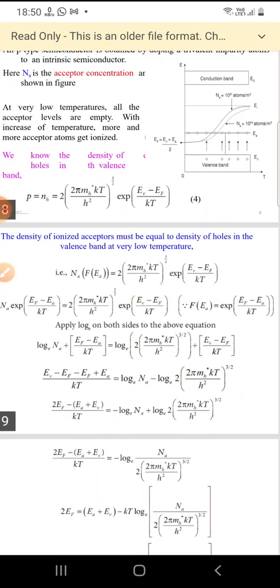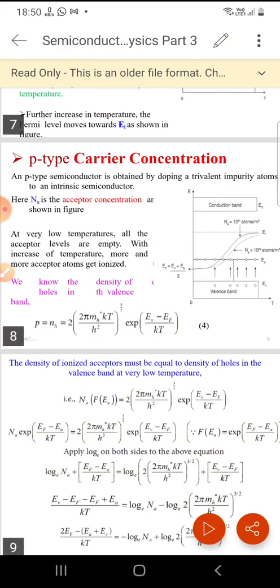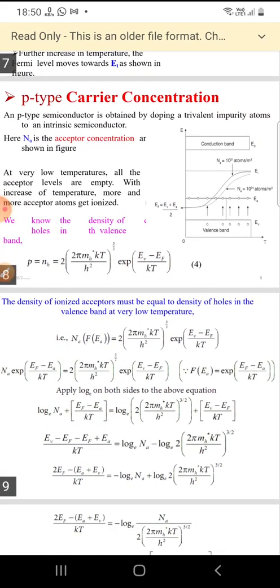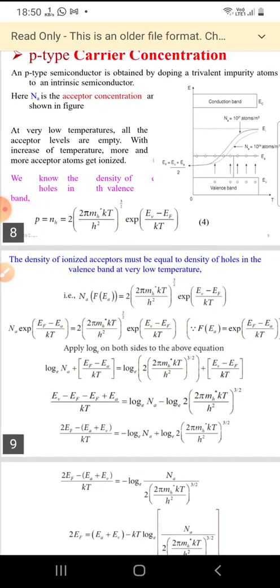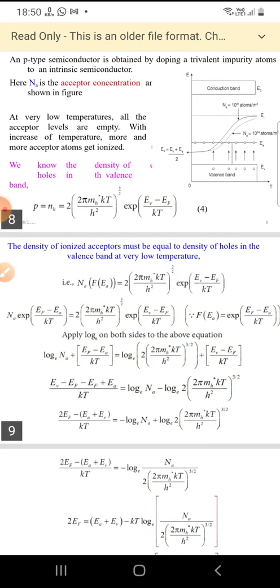Now we'll discuss p-type carrier concentrations. A p-type semiconductor is obtained by doping trivalent impurity atoms into the intrinsic semiconductor. And from the figure we know that Na is the acceptor concentration and Ea is the acceptor energy level. At low temperature all the acceptor levels are empty. With the increase of temperature, more and more acceptor atoms get ionized. So